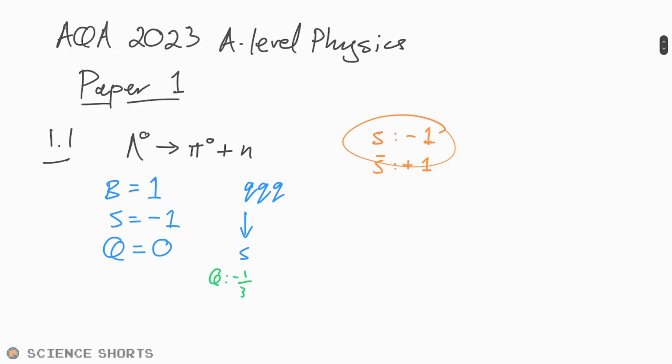Okay, so what else must we have in there to get the charge up to 0? Well, we can have an up quark in there. That's really the only thing that we have with a positive charge. Yes, I know we could have anti-down, but that's not going to work, and you'll see why in a second. So that brings us up 2/3. So now we have altogether +1/3. And so that means in order to get to 0, we must have another -1/3 charge in there, but it can't have strangeness because otherwise we'd have a strangeness that isn't -1, so therefore it has to be a down quark. So SUD, or usually the way that we write it is UDS. That's the quark composition of this lambda particle.